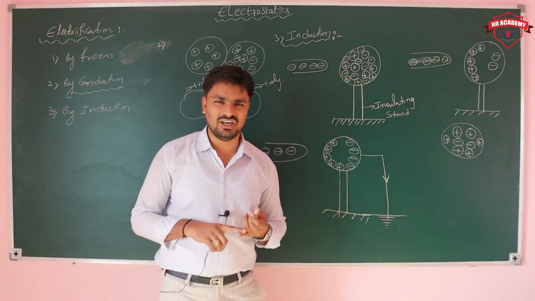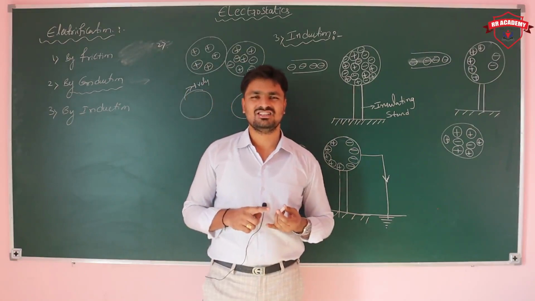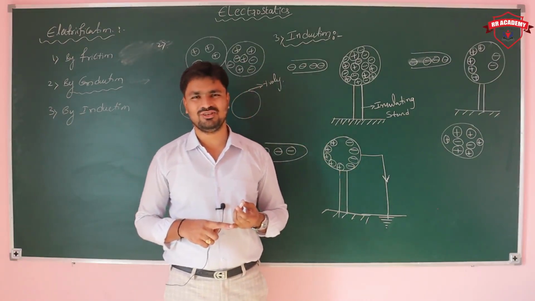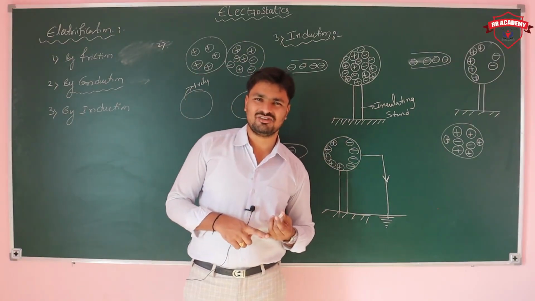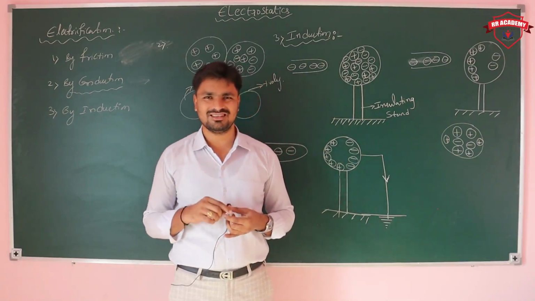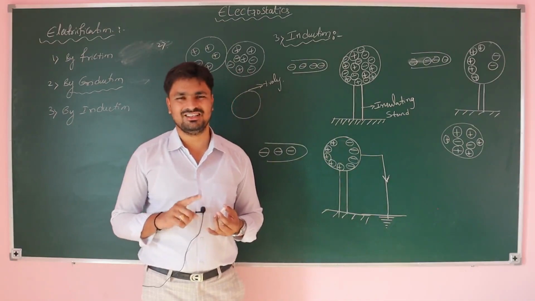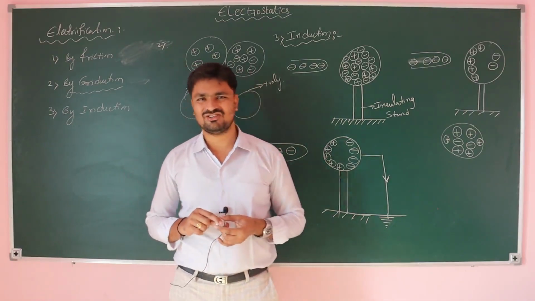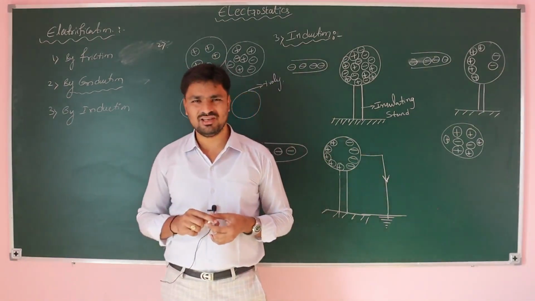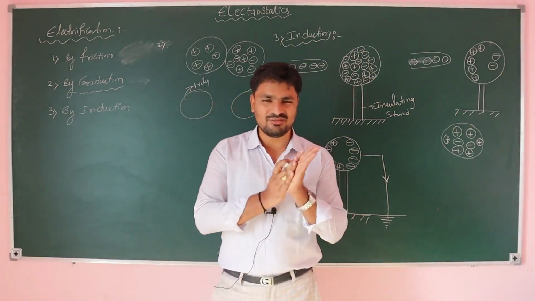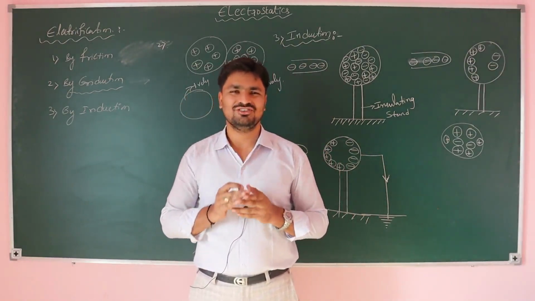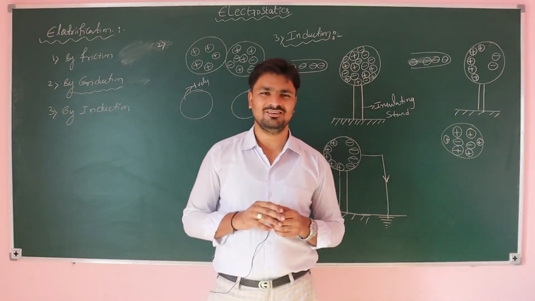When an uncharged body is kept nearer to a charged body, due to induction the uncharged body becomes charged. Conduction means direct contact. Friction means rubbing each other. So these are the processes to charge bodies.